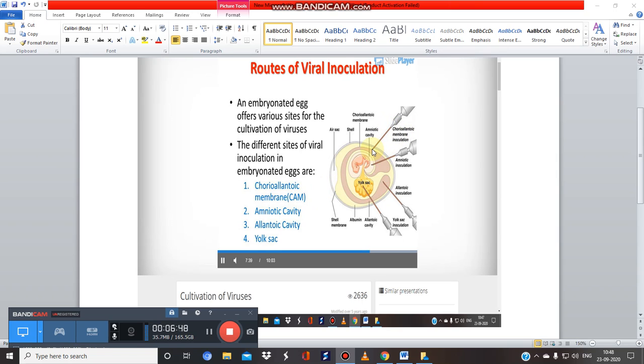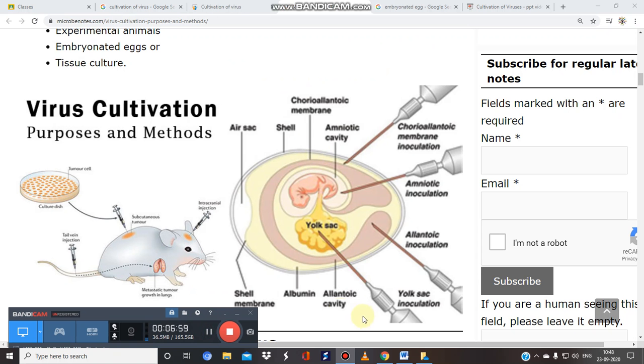Look at this chorioamniotic membrane inoculation over here, over the membrane. So these are the various sites, or you can say the routes, for viral inoculation. See this image, and it will be clear again. This is the yolk sac inoculation, again amniotic, and again CAM. So this is the structure of your embryonated egg.